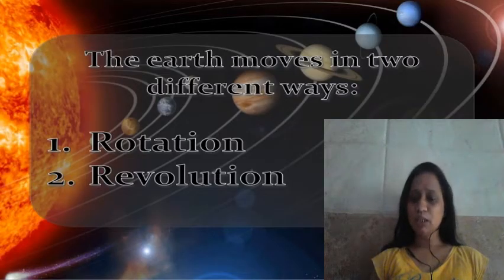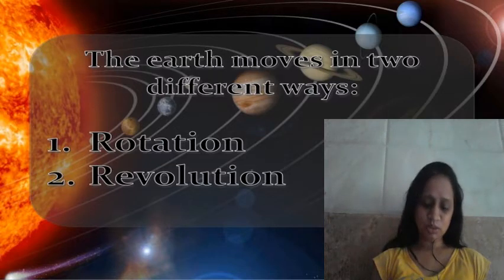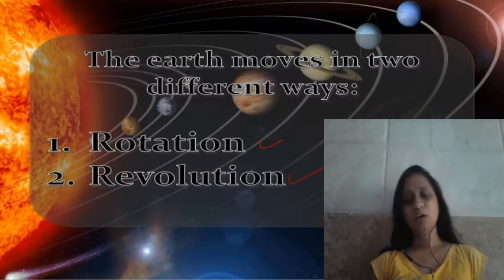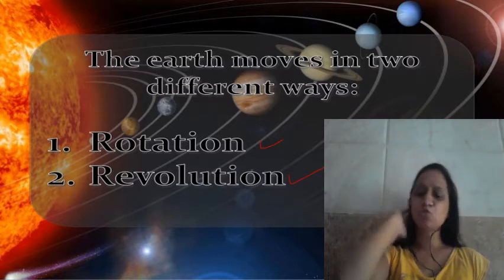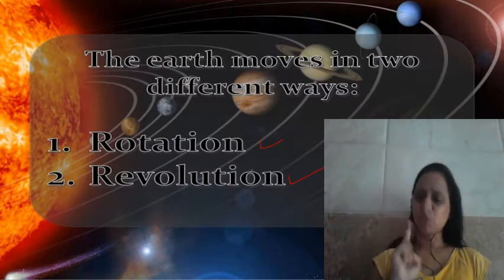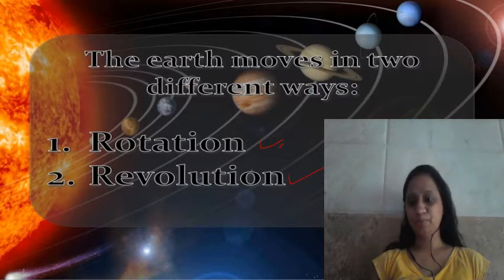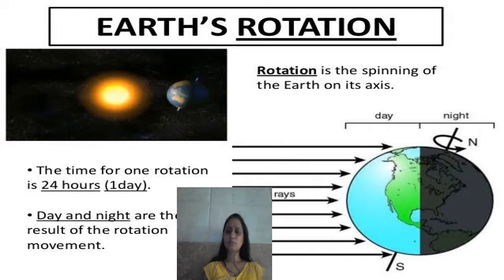So basically the earth has two motions, that is rotation and revolution. Earth के दो motions हैं, that is rotation and revolution. Let's see first about the rotation. Rotation is the spinning of the earth on its own axis.